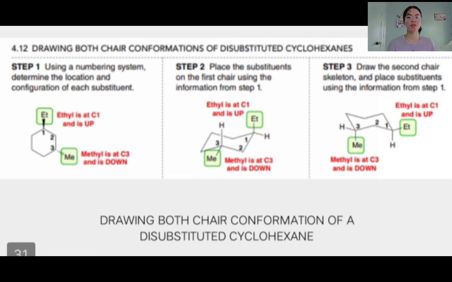First is using a numbering system and determine the location and configuration of each substituent. Second, you need to place the substituent on the first chair using information from step 1. Lastly, you need to draw the second chair skeleton and place the substituents using the information from step 1.